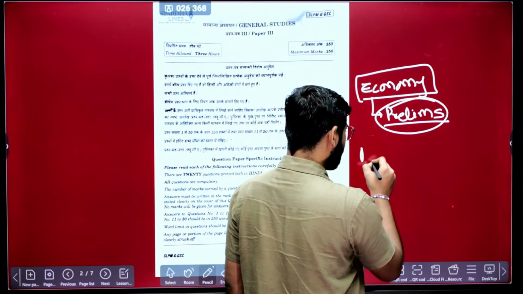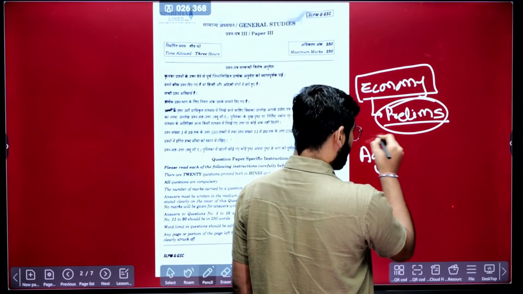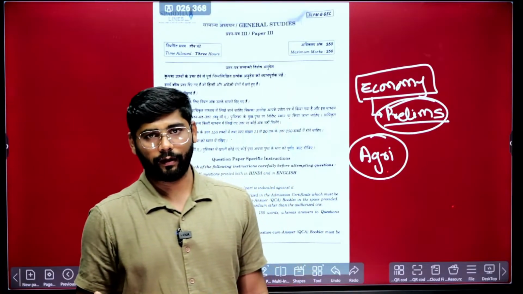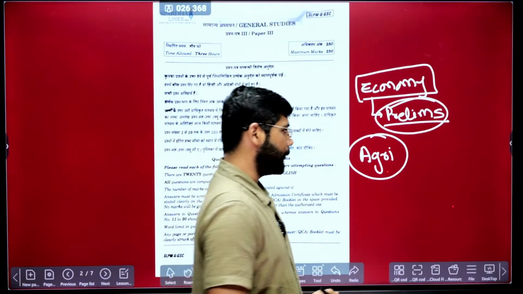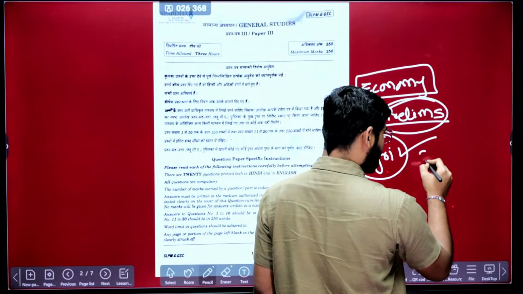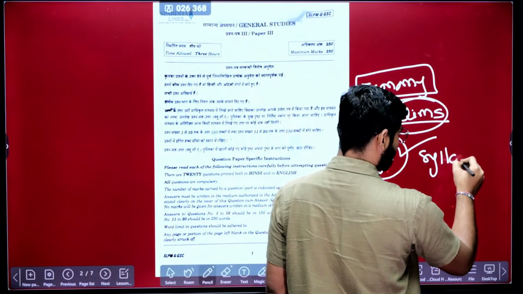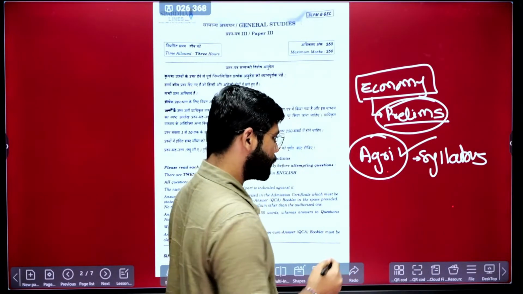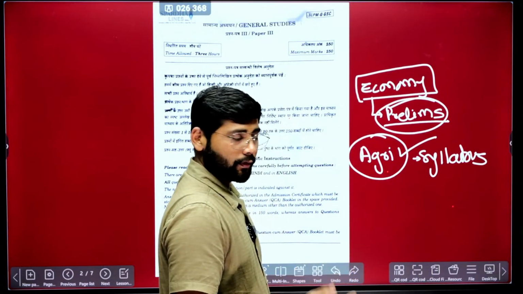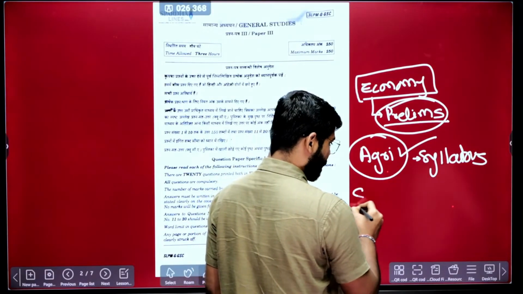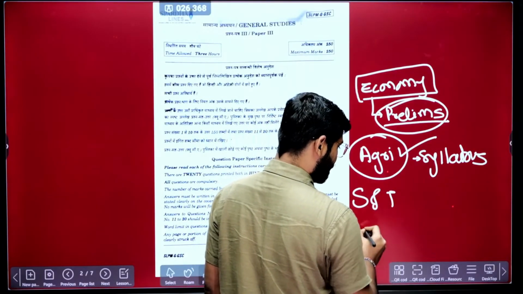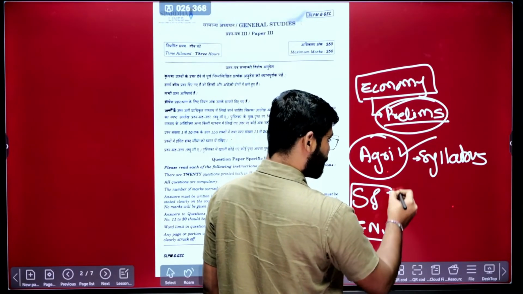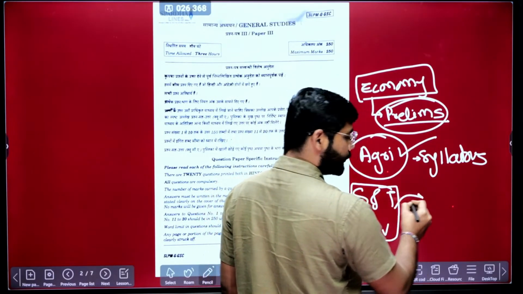Second is agriculture. This portion is quite predictable because whatever is there in the syllabus itself, questions are coming from there. So the source for agriculture questions is the syllabus. And in the later part, the sources are other subjects like science and technology, environment and ecology. So these two subjects are the source of these questions.